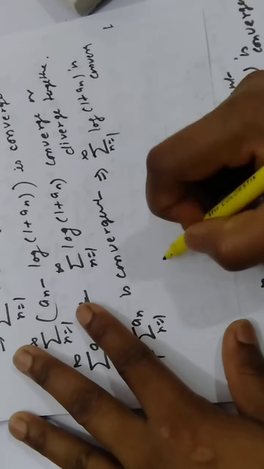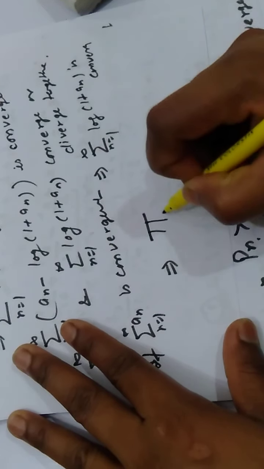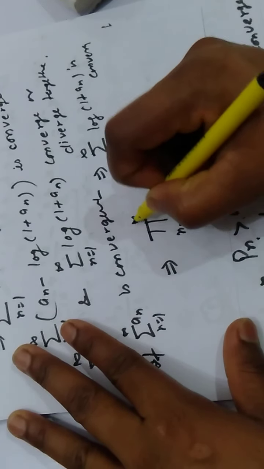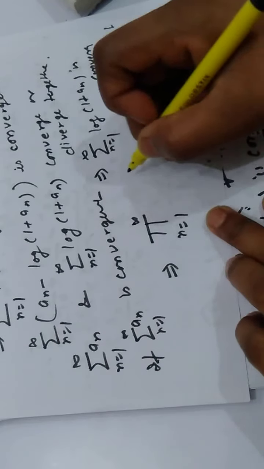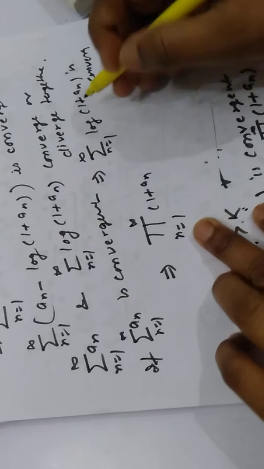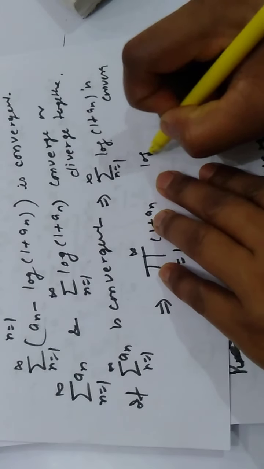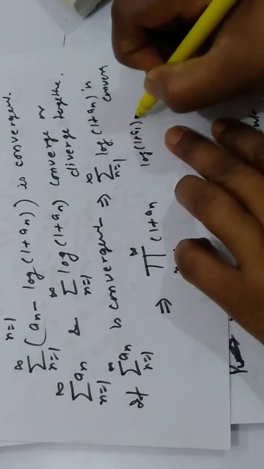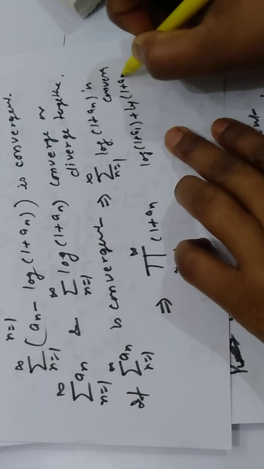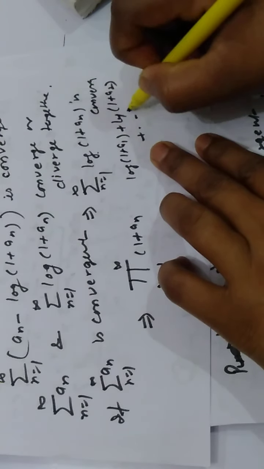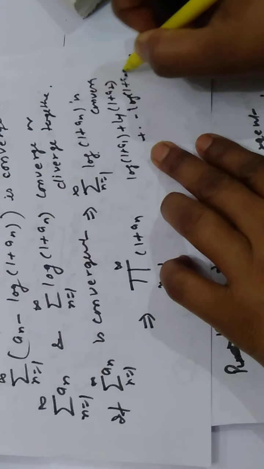Okay, but this implies the product. See, summation of log means log of 1 plus a1 plus log of 1 plus a2 and so on, log of 1 plus an and so on.